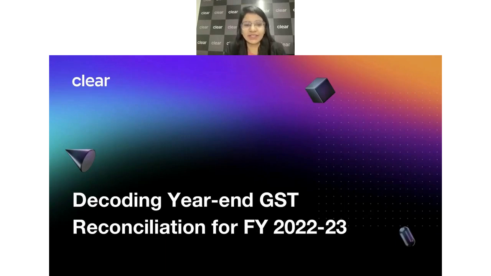about the GST reconciliation for FY 22-23 and also to understand the things which we should remember and do before 31st March 2023. Not only this, there are a lot of things which we should always keep in mind while we are closing our books of account and certain adjustments which we should do in GST returns or maybe somewhere else. So we are going to cover all of this in today's session.